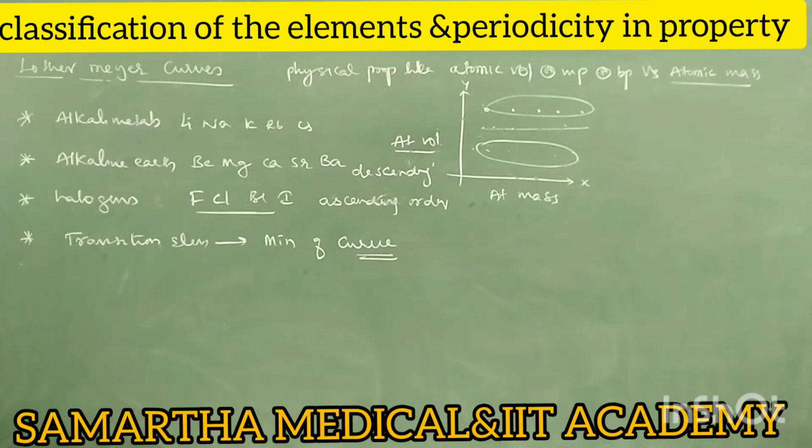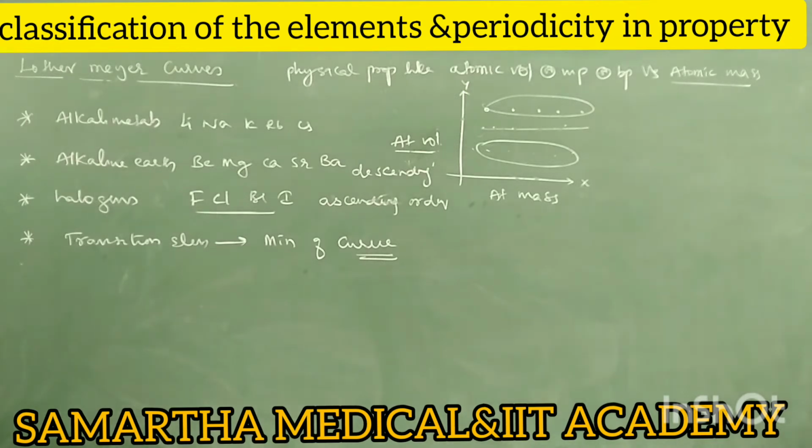Next, halogens: fluorine, chlorine, bromine, iodine, occupy positions on the ascending portion of the curve, before the inert gas, noble gas.